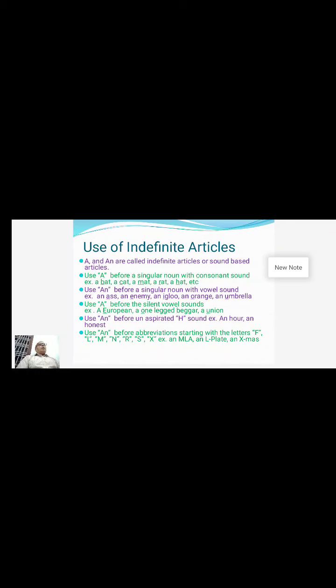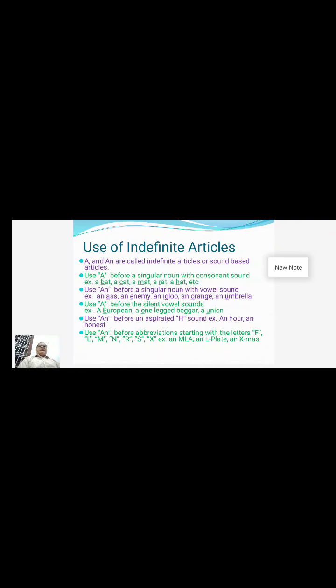Here, one, though it is starting with a vowel, is pronounced with a consonant W sound. And the next one is a union. It is not an union because though it is starting with a vowel, its sound is U. So that's the reason in front of union we are using A, not AN.